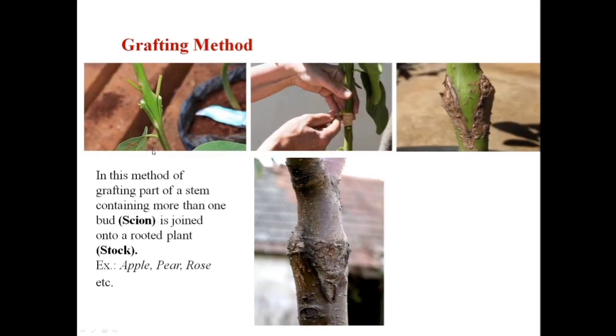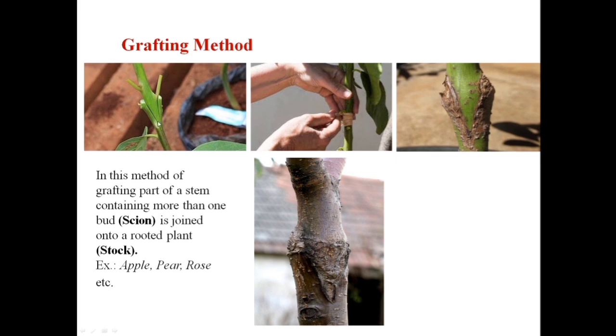The next one in vegetative propagation is the grafting method. In grafting, a stem that contains more than one bud, called the scion, is taken and joined to a rooted plant. As you can see, this is the scion and this is the rooted stock.